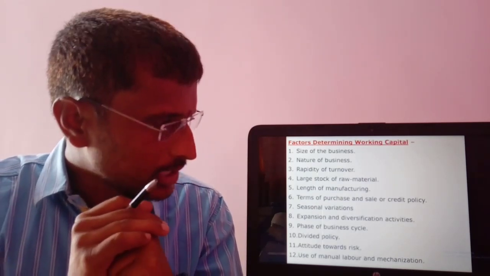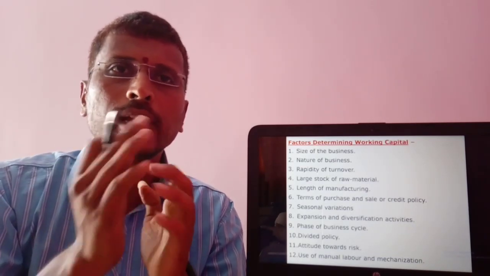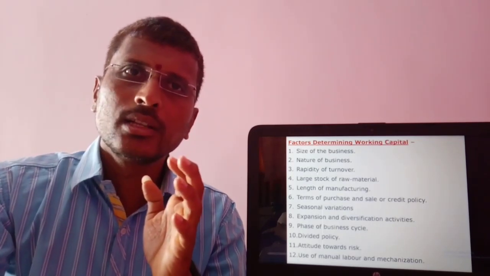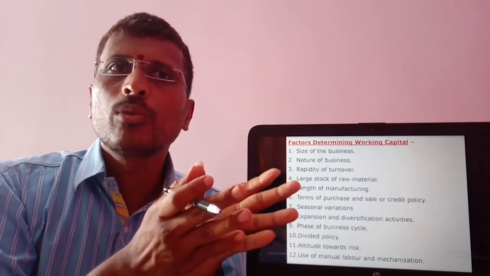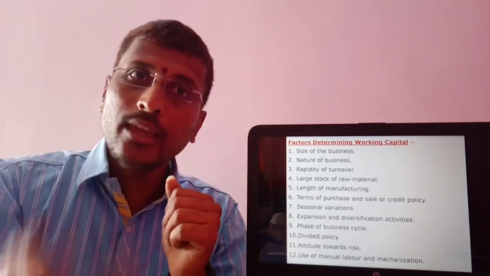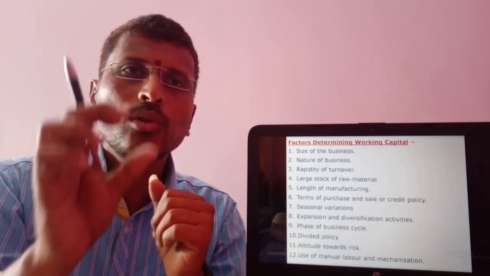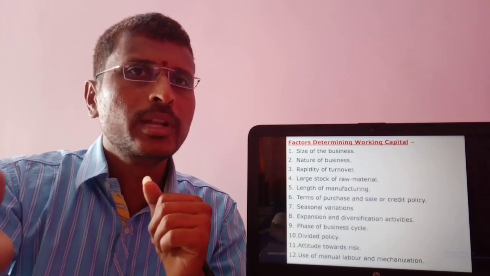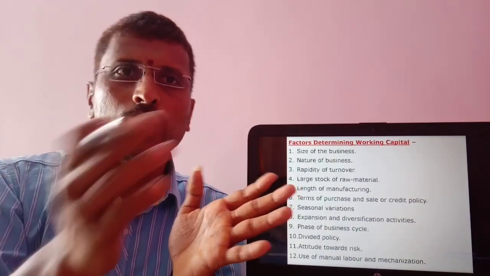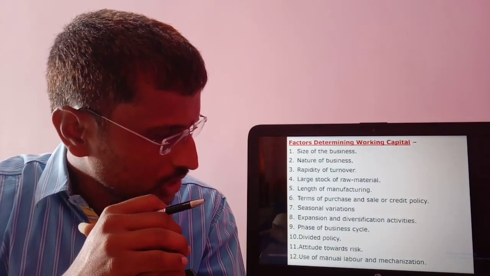Next, dividend policy. If a business follows a liberal dividend policy, then a major portion of profit is distributed as dividend. The company requires more working capital because retained earnings are decreasing. And if the company follows a conservative dividend policy, then only a small amount of profit is distributed as dividend, and the major portion remains with the firm, and that amount can be used for its working capital requirements. Hence, less working capital is sufficient.